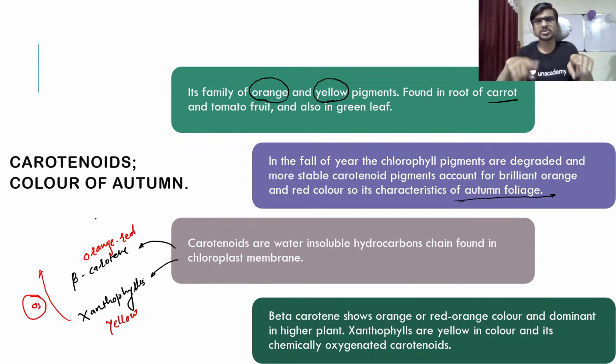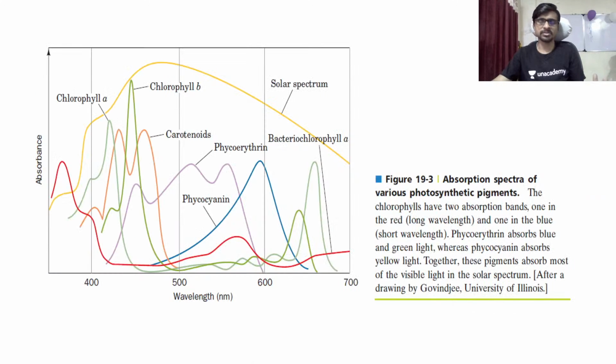If you see any very good book, you will definitely find alpha carotene also, and different types of pigments. So it is very necessary to understand how these pigments look. The structure of these pigments is a ring structure. They are made from aromatic compounds, and that's why they show the property of absorption of light. Otherwise, absorption of light is not an easy process for chemicals. So they are all made up of ring compounds.